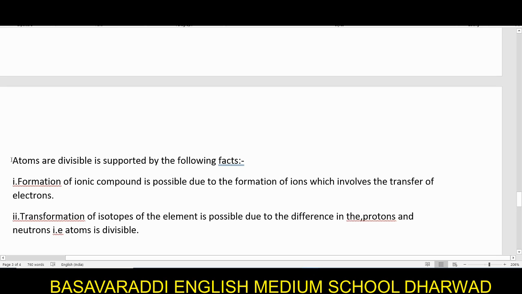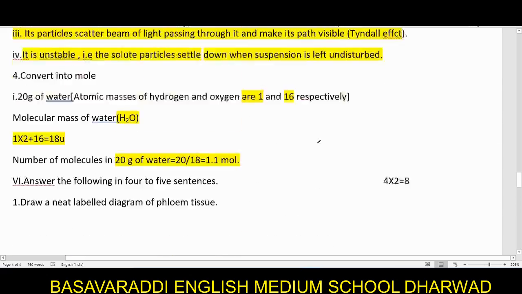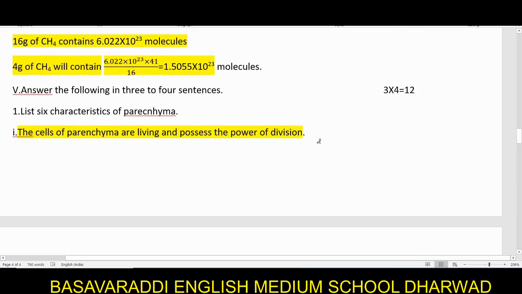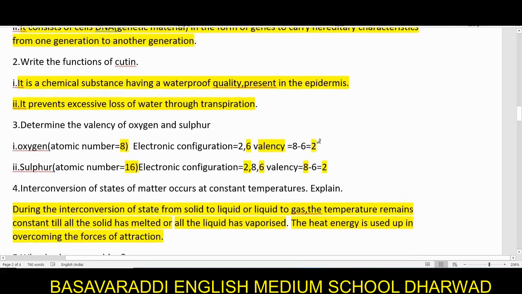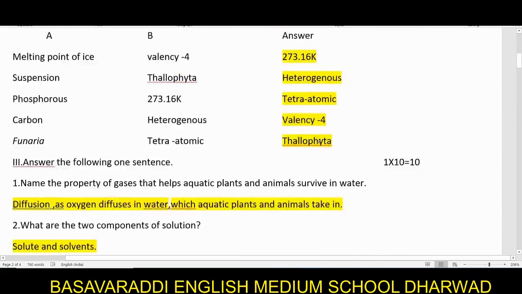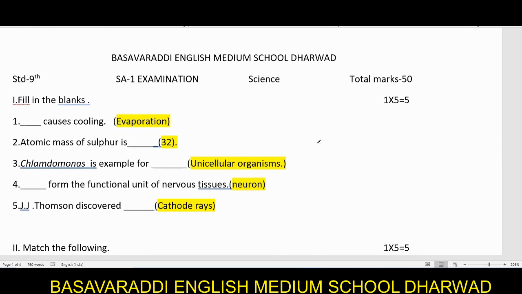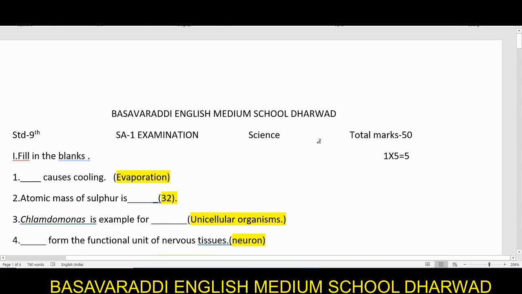Alright children, so this was the complete question paper of 50 marks. Please go through all of this once again. Read them properly, and in the same way prepare for your examination. And let me tell you, when you are drawing any kind